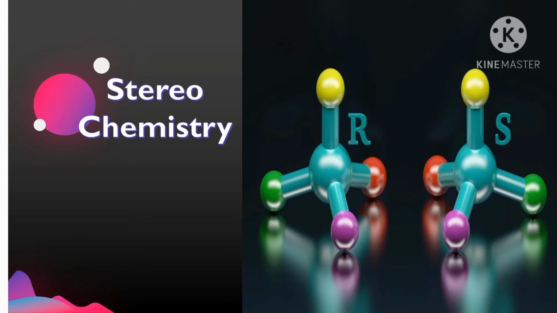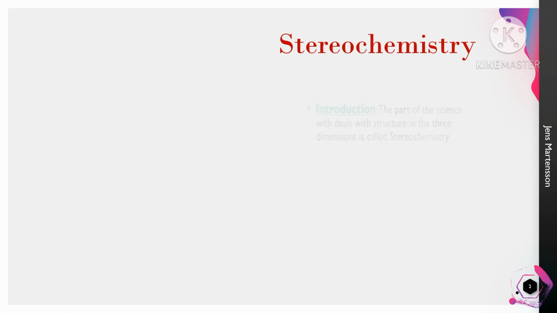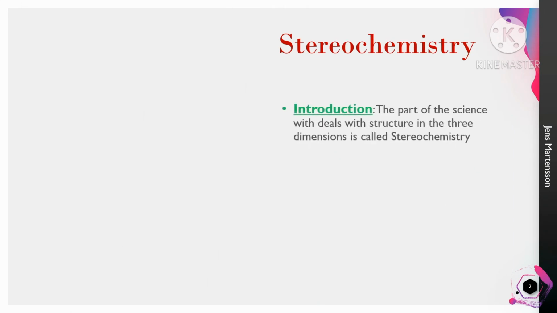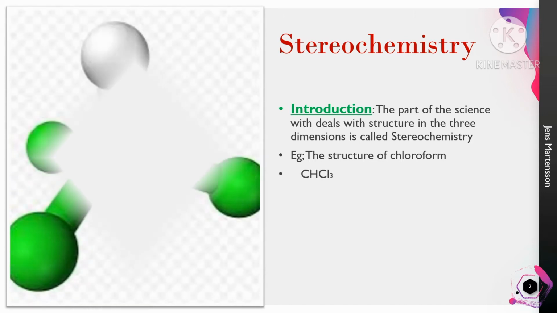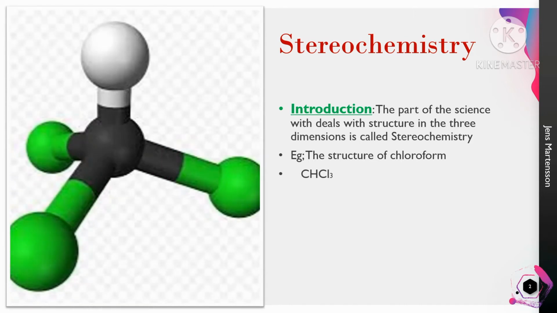In this video, we are going to discuss the stereochemistry of organic compounds. What is stereochemistry? Stereochemistry is a branch of chemistry which deals with the three-dimensional structure of atoms in a molecule. See the example of chloroform, which is presented three-dimensionally. So this is called stereochemistry.